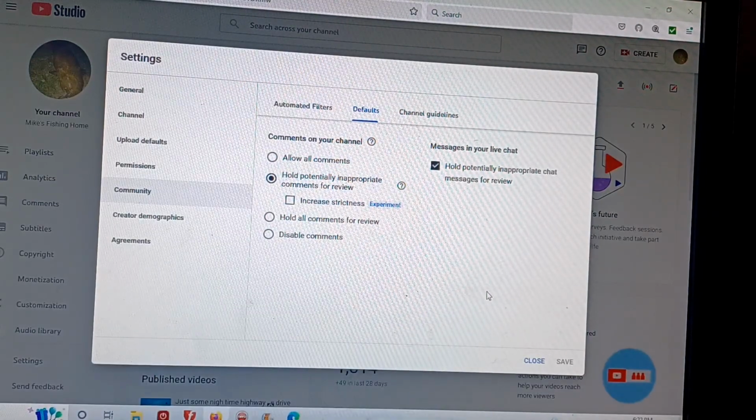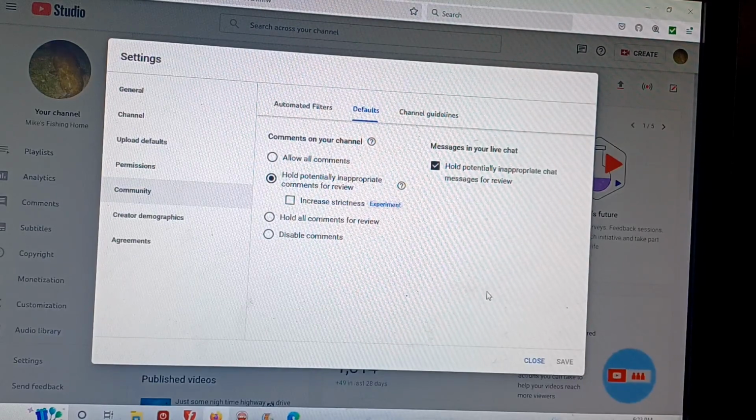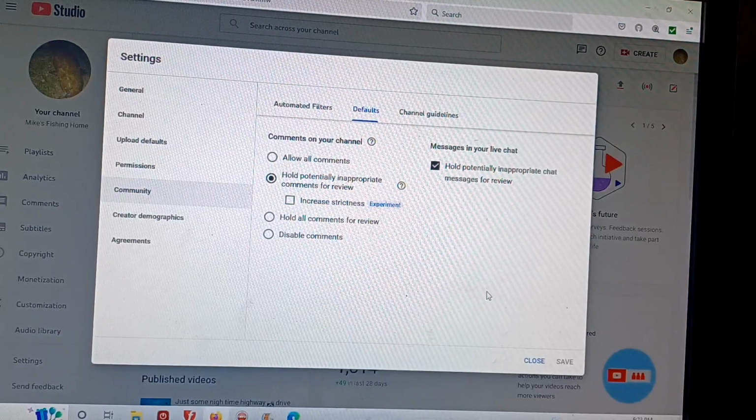It means people can't be dropping links and special hashtags and whatever else in your chat unless they've been approved or they're a moderator. So it means nobody can come in and just drop a link to any old thing they want or some crazy hashtag or whatever that people might go look up. Same thing with your comments. This one here will hold it in your comment sections.